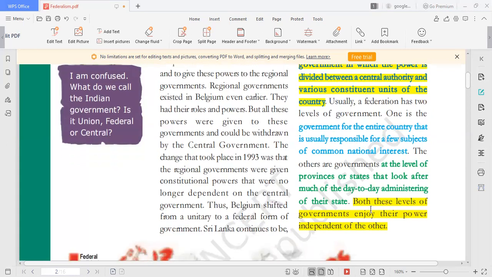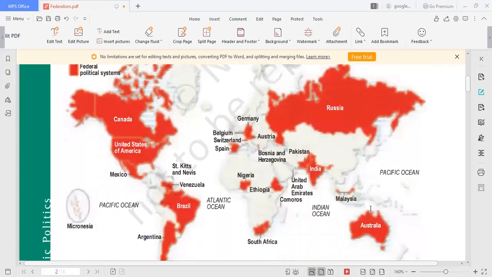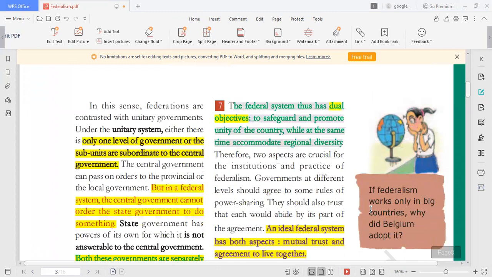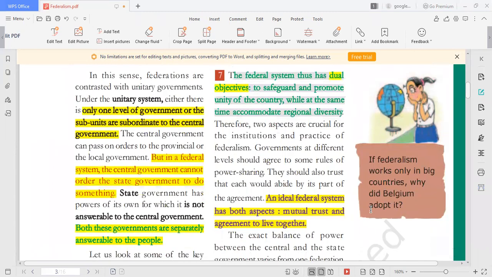They have separate powers, which are clearly specified in the constitution. Now let us move on to the other form of government. What is the other form of government? Like USA and others, they have only a unitary system, I mean, no various constituent units. The power is not being shared between the central government and other constituent units. That is a unitary system. They have only one level of government. Even though there are subunits, the subunits are subordinate to the central government.